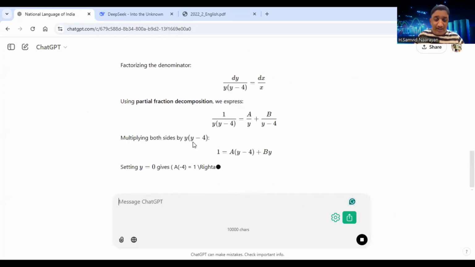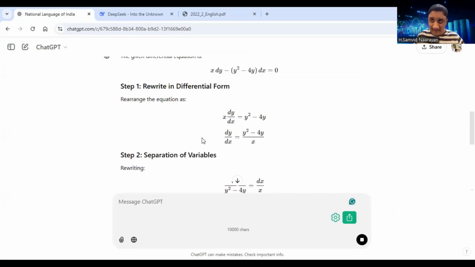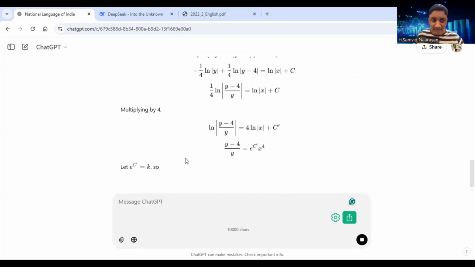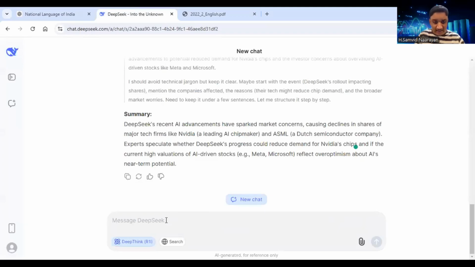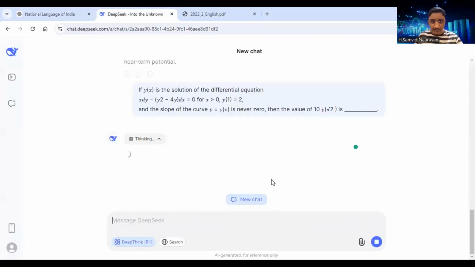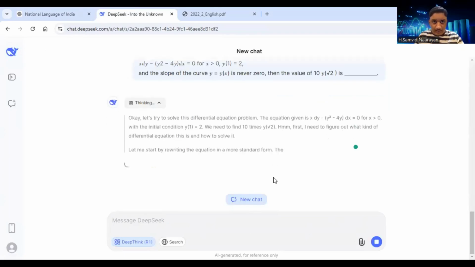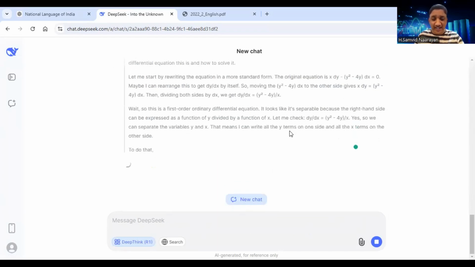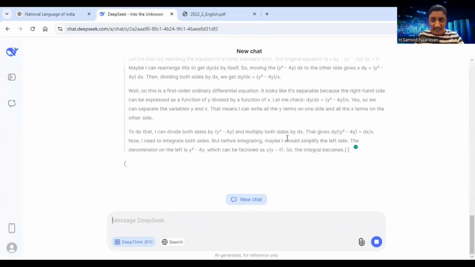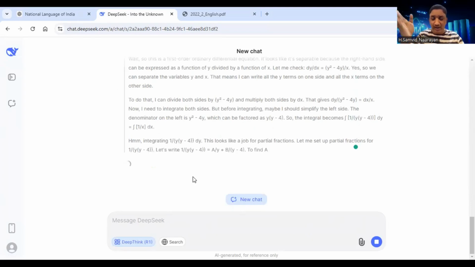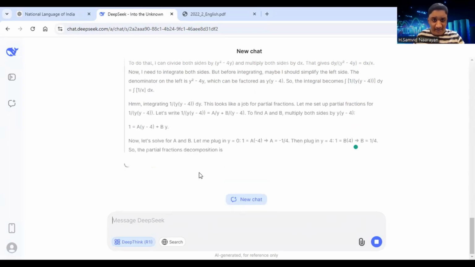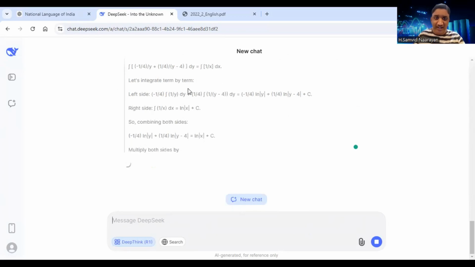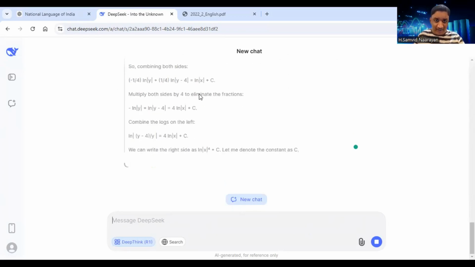So as you can see, ChatGPT is showing us the variable separable method, and then it is solving this equation by integration. But on the other hand, DeepSeek, the main advantage of DeepSeek is that it can act as a guide to you in order to guide your thought in a specific path, right? So decomposition, partial fraction integration method, in that it is solving it.